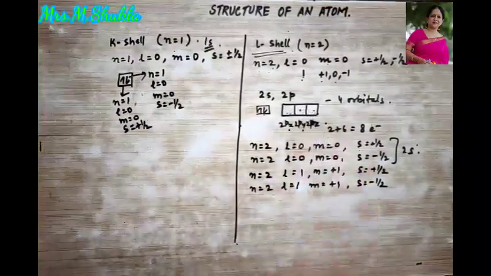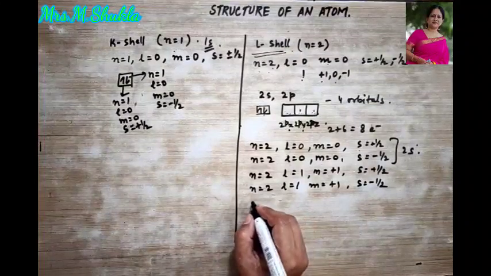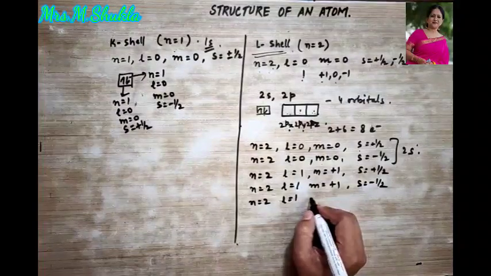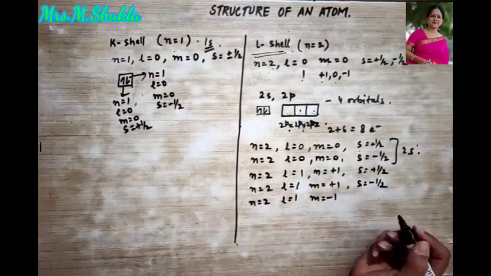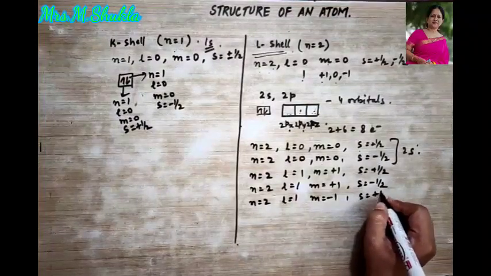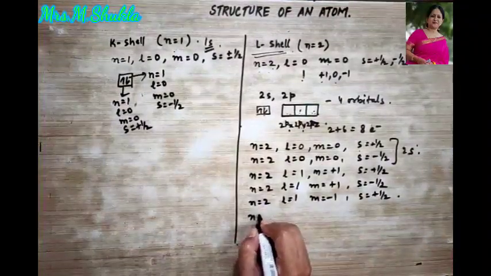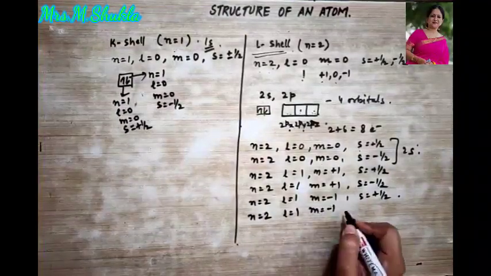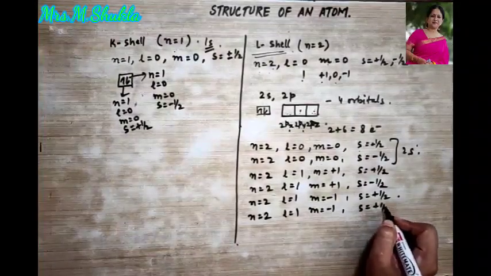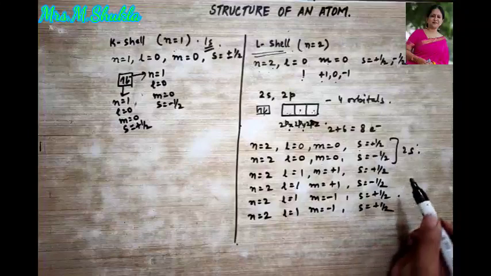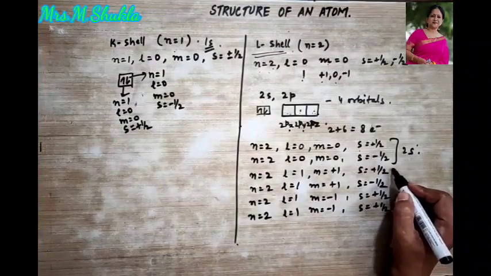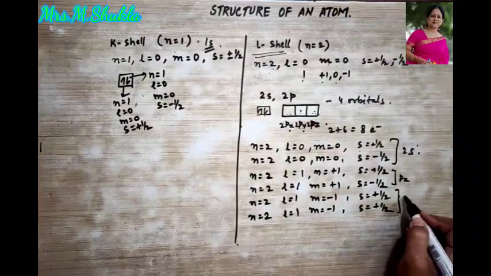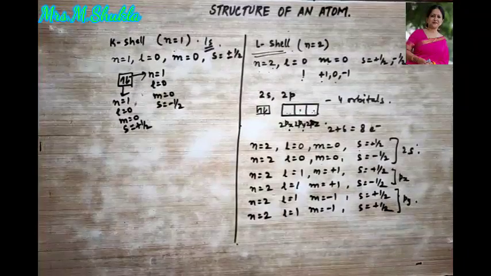Okay. Now let's go to the 2py orbital. n is equal to 2, l is equal to 1, m will be minus 1, s is plus half. For n is equal to 2, l is equal to 1, m is equal to minus 1, s is equal to minus half. Okay, which one am I talking about? This one was for px. Now I'm writing for py. Okay, two sets are done.